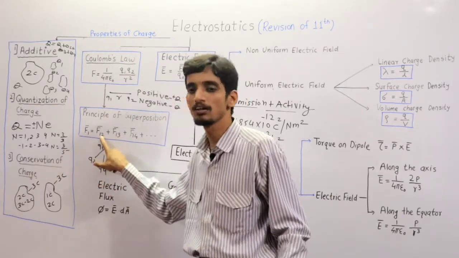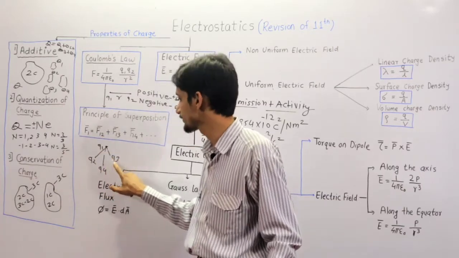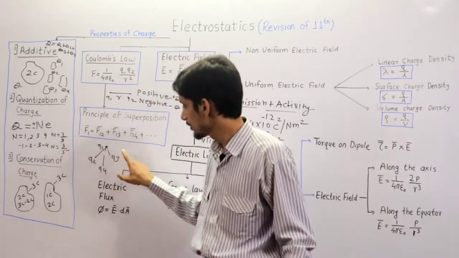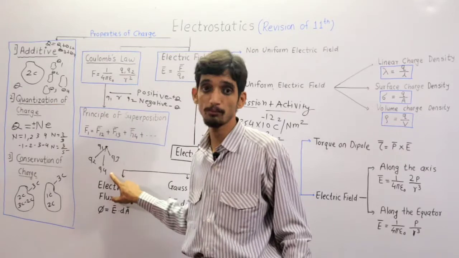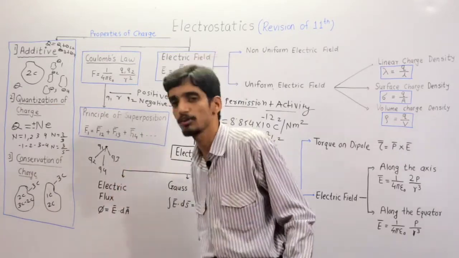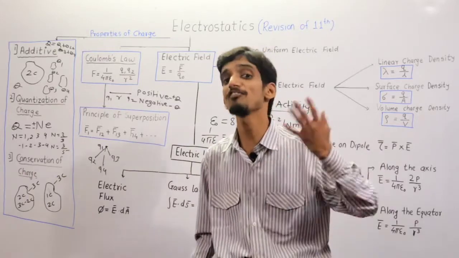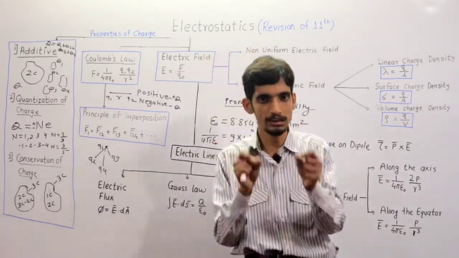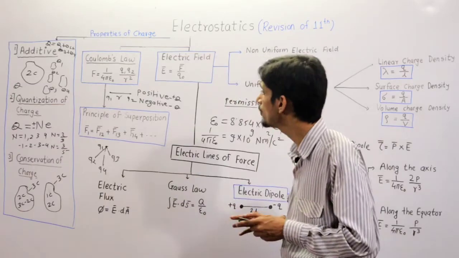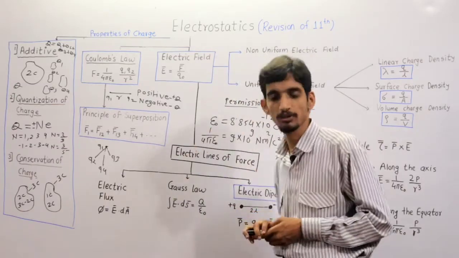That is F12 bar. On Q1, the force exerted by Q3 is F13 bar. On Q1, the force exerted by Q4 is F14 bar. Clear? So this is the principle of superposition.